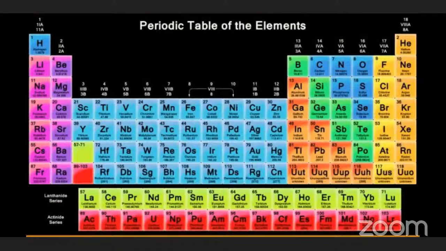Whatever valence is there that increases, and in that, yes, the groups will remain the same. Why? Because in a group, suppose you take lithium, sodium, potassium, they contain valency 1 only. Lithium is 1. Sodium, how does it become 1? Tell me. Sodium's atomic number is 11. It wants to become 10. One electron is lost. Automatically, it becomes valency 1.